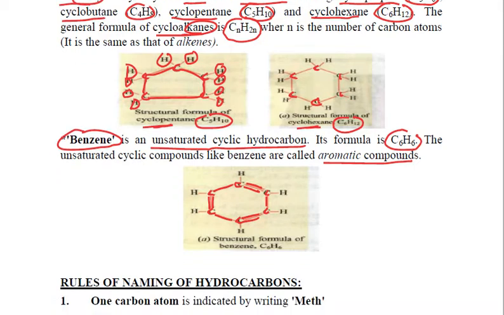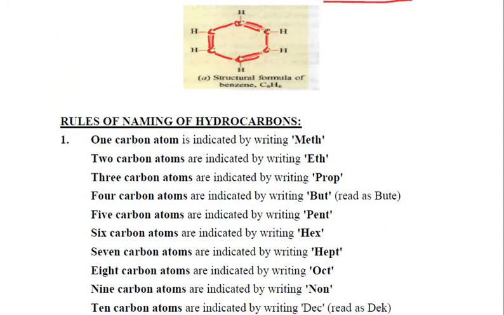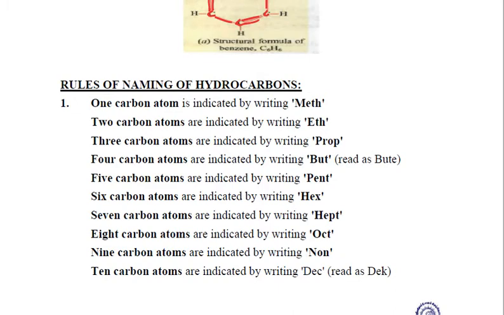Now let us study the various rules of naming of hydrocarbons. We know that if there is one carbon atom, it is indicated by writing meth. If there are two carbon atoms, we write eth. Three carbon atoms, we write prop.